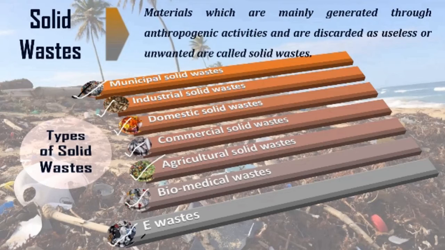E-waste means electronic waste, and when you are discarding your old mobile and buying a new one, then your old mobile is becoming e-waste. When you are not using your computer, throwing it away, then also it becomes e-waste, right? Now, you may have seen that beside the electronic shopping malls, the old refrigerators and old TVs are generally dumped, right?